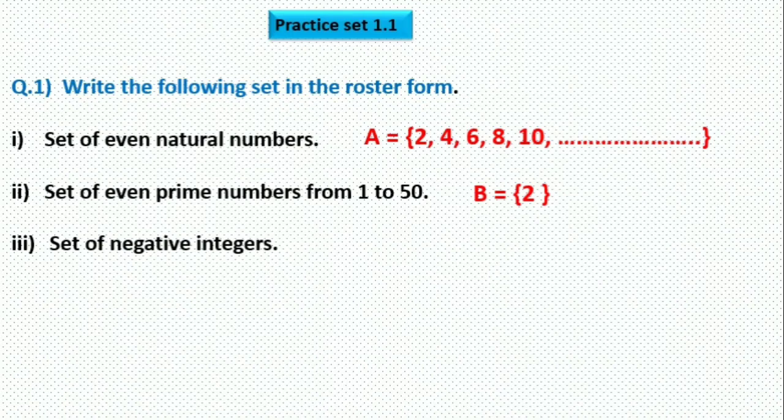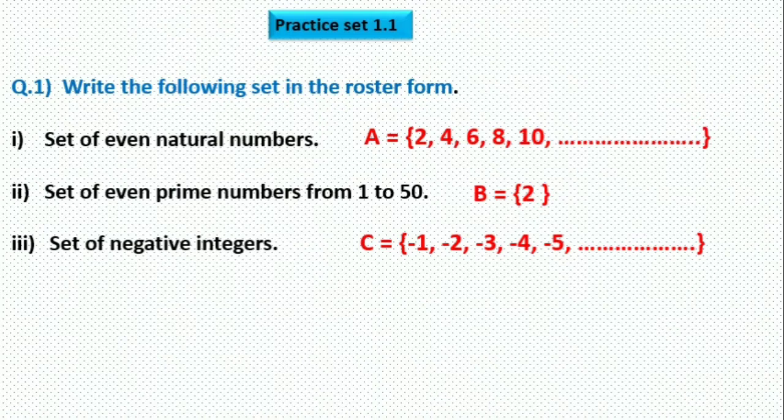All these numbers come in the set of integers. But what is the condition? Negative integers. So we will write only negative integers, but there are a lot of negative integers, unlimited negative integers, so we will write only some elements and write dots after that. So -1, -2, -3, -4, -5, comma, dot dot.